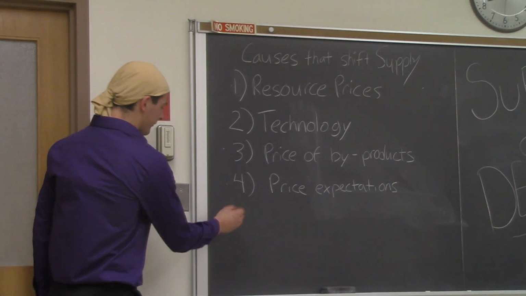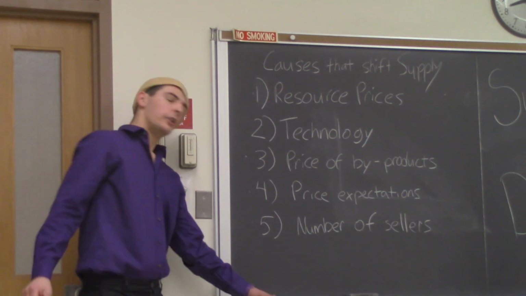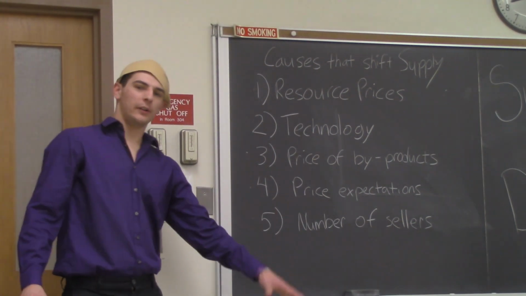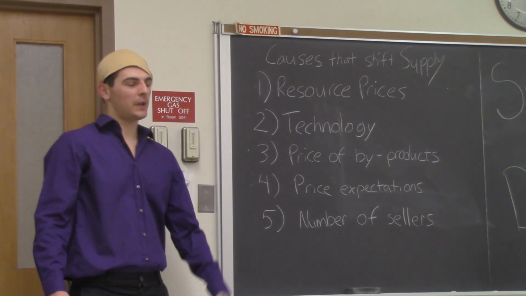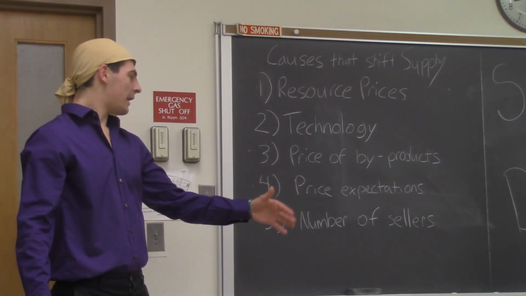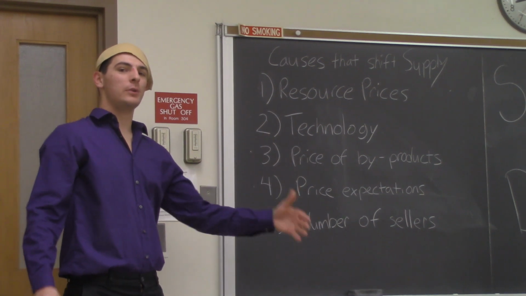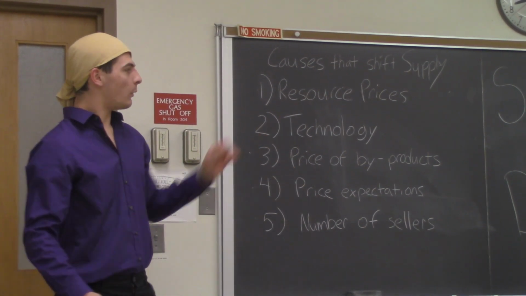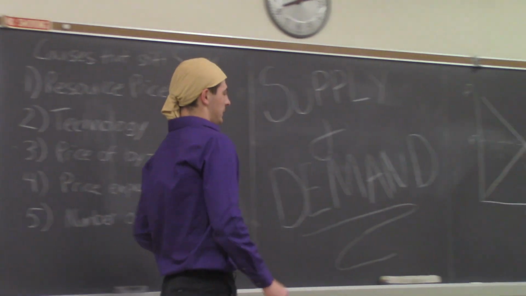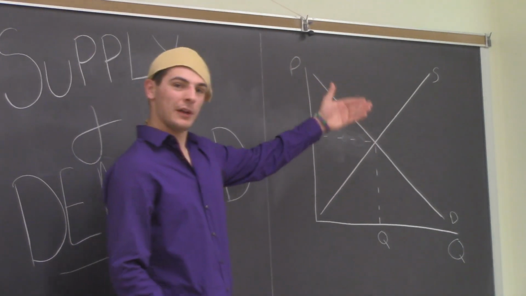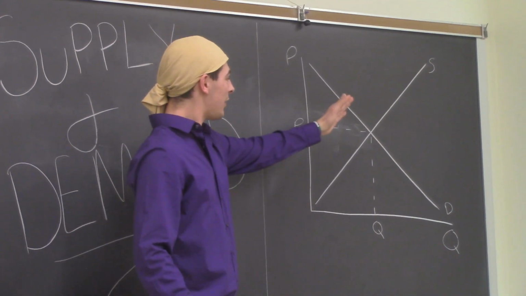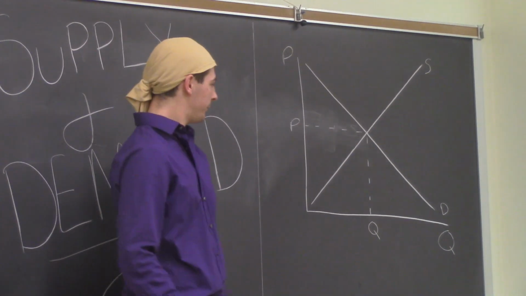And finally, number 5, the number of sellers. And that's a situation that's going to apply right here. So, if a Portillo's opens up, the number of sellers of fast food in Butte will increase. Now, we'll go over to the graph to show this. So, if this number of suppliers increases, supply will shift outward.